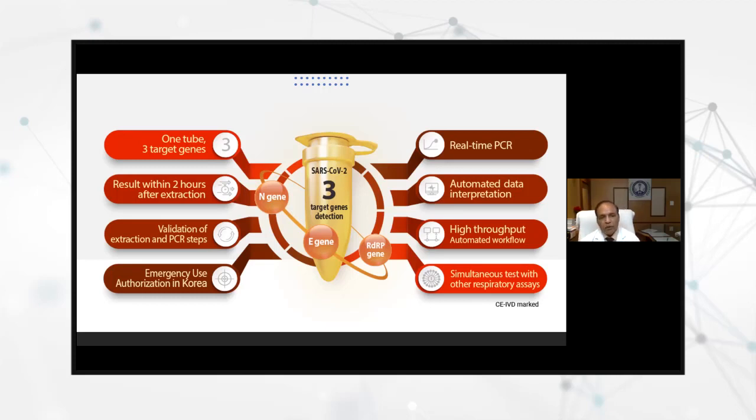They have come up recently, and as I said earlier, you have to have at least RDRP as a must, and at least 3 genes, but they have 2 genes only, and they say that it is equally good. So now you can have these kits available in the market.